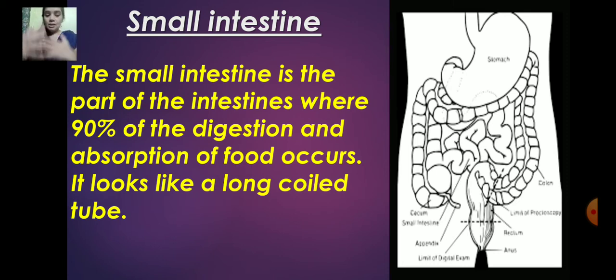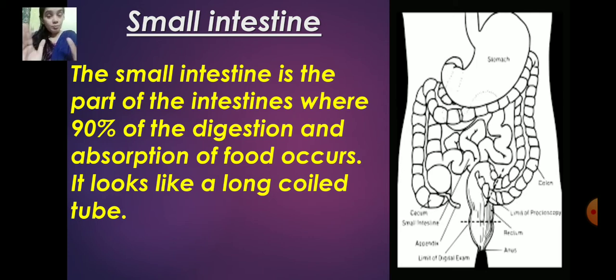Then the food mixes with these juices and is completely digested. So small intestine, liver and pancreas all produce some juices and it helps to digest our food completely.